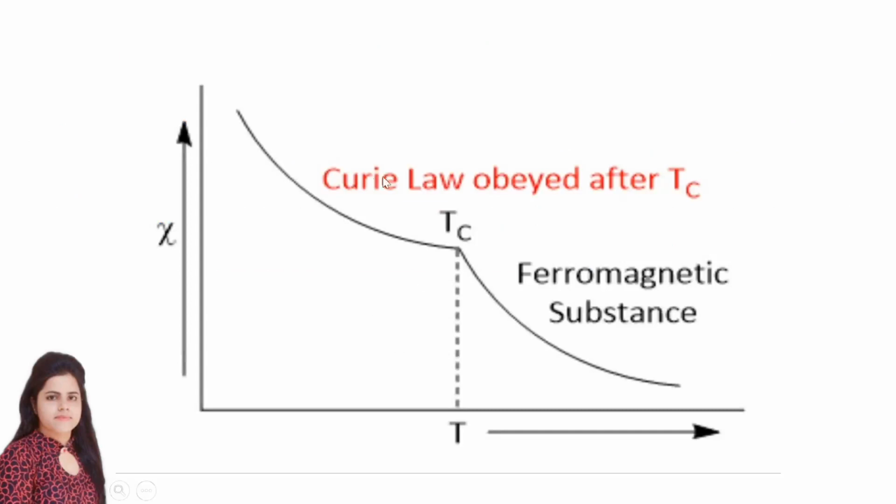So this I am telling you with this graph. This is the graph between susceptibility chi and temperature T. Okay, so first of all, if you are increasing the temperature, here I am increasing the temperature, so susceptibility is decreasing. Okay, gradually it is decreasing. But after this Curie point, after this Tc, it is decreasing at a high speed. Okay, so ferromagnetic material now is becoming paramagnetic because magnetic moments are now coming into a disordered state. That is why magnetism is decreasing. Okay, magnetism is decreasing here.